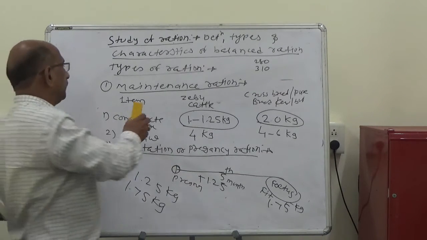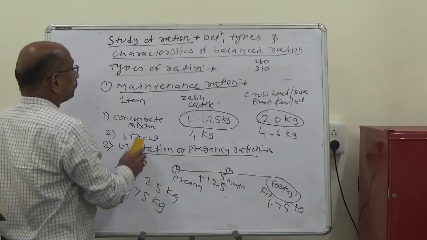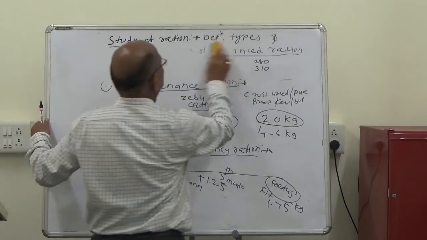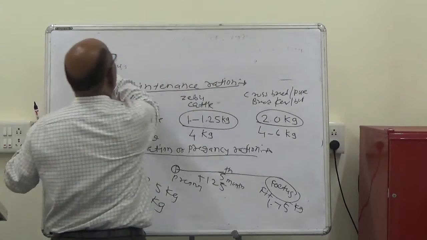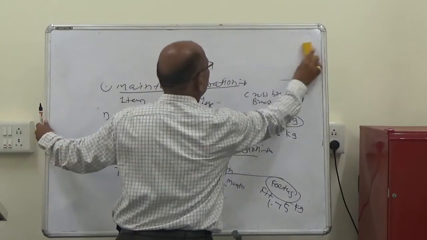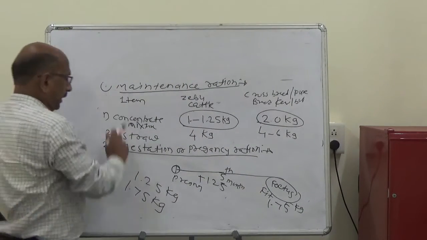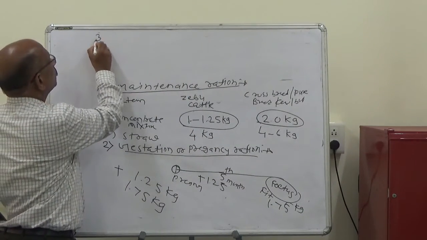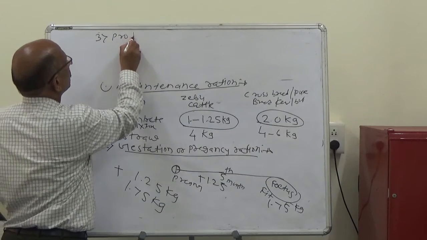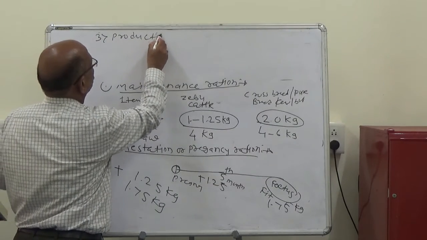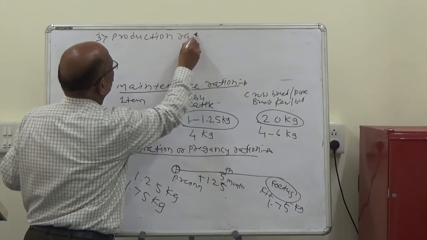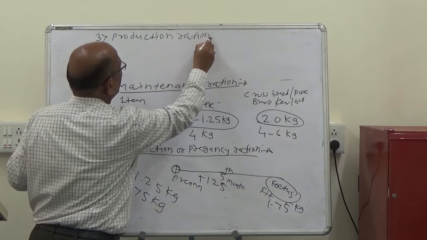Next is the third. First was maintenance, second gestation, third is the production rations. The production ration should be given to the milking cows.